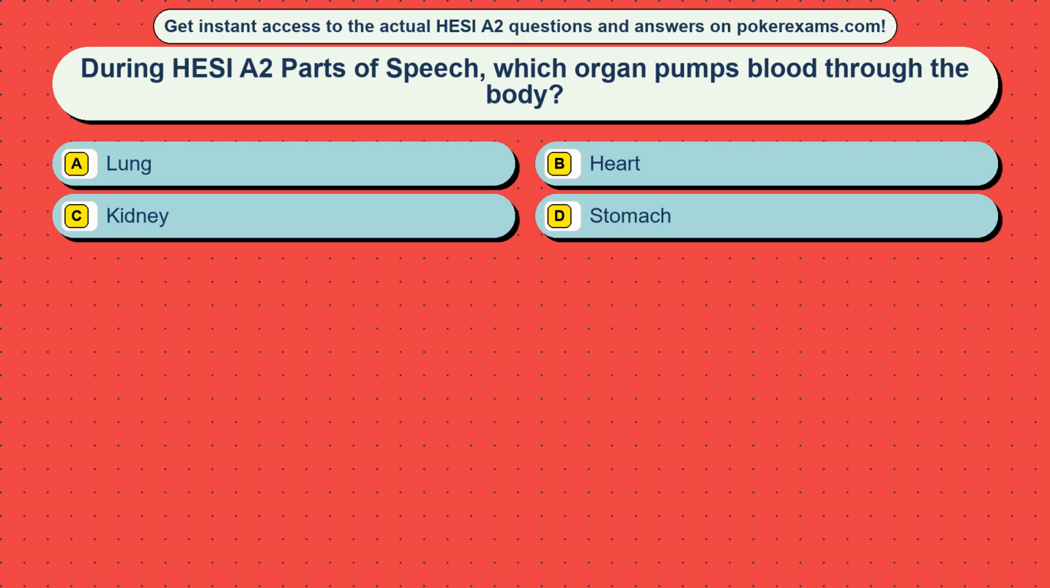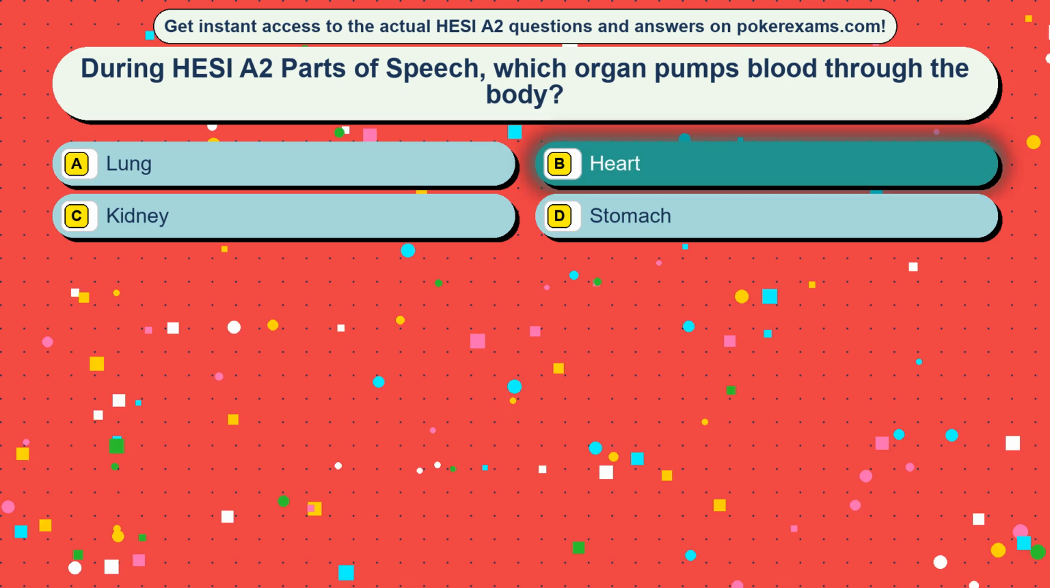Question 1. During HESI A2 parts of speech, which organ pumps blood through the body? Option A, lung. Option B, heart. Option C, kidney. Option D, stomach. The correct answer is option B, heart.